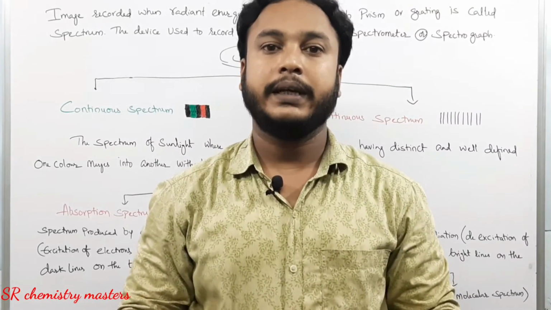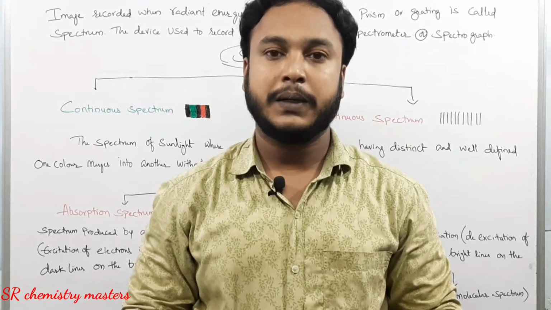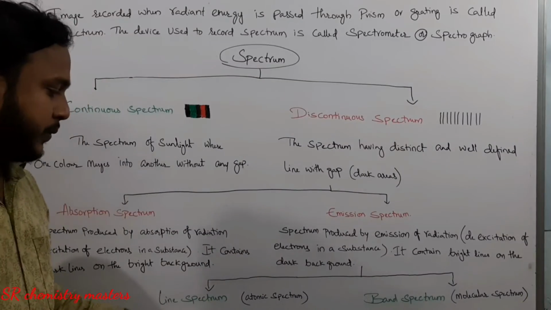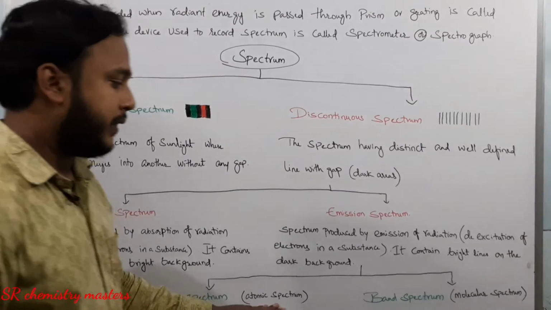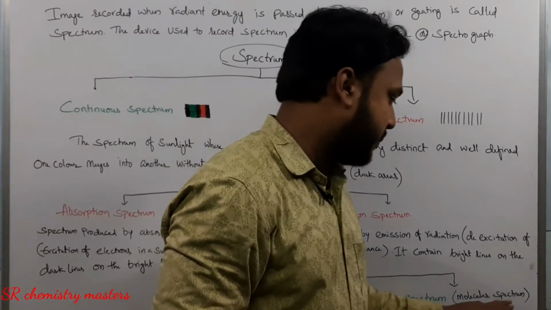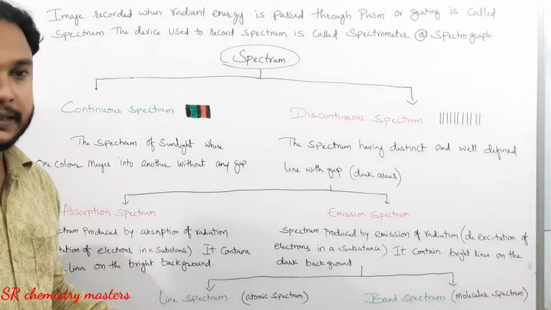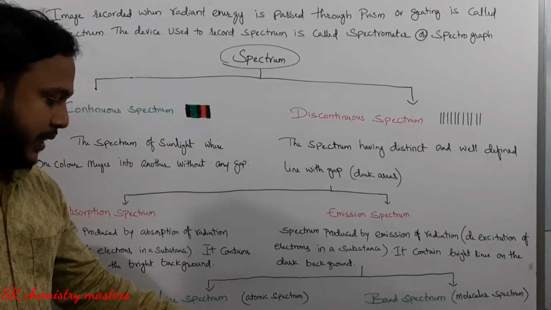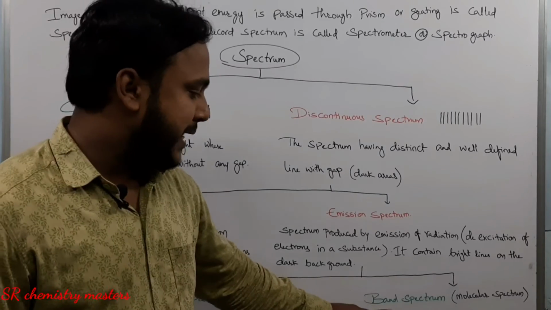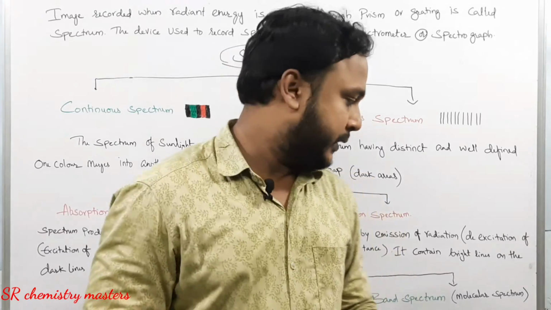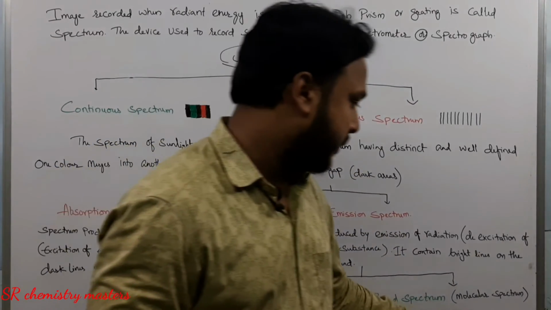Emission spectrum is again divided into two types. One is line spectrum and the other one is band spectrum. Line spectrum is also known as atomic spectrum, whereas band spectrum is also known as molecular spectrum. Line spectrum is exhibited by the gaseous atom, so it is also considered as atomic spectrum, whereas band spectrum is characteristic of gaseous molecules, so it is considered as molecular spectrum.